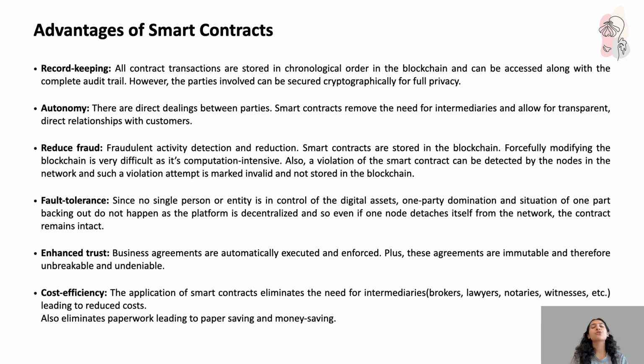Smart contracts are stored in the blockchain and you cannot do anything with the things that have already happened in the past. You cannot forcefully modify it, right? So it just reduces fraud. Fraud tolerance, same thing. Enhanced trust: business agreements are automatically executed and enforced. There is no bias and no ambiguity involved. They're immutable and therefore unbreakable and undeniable.